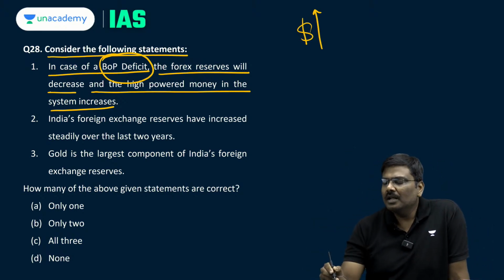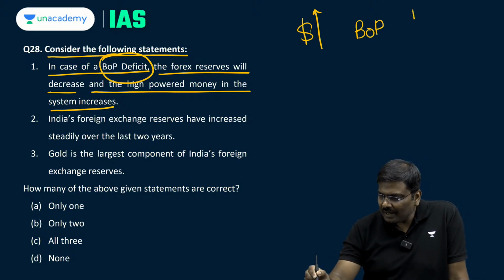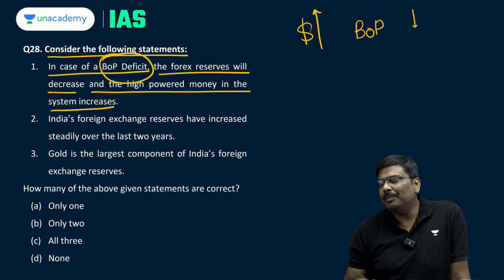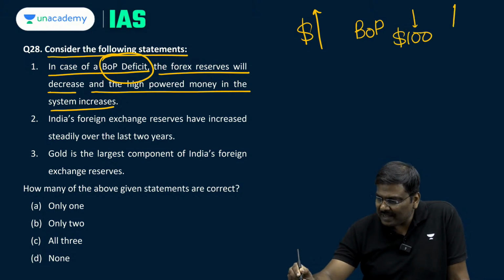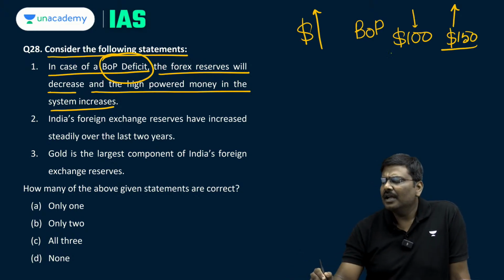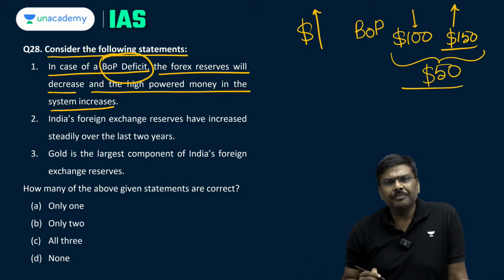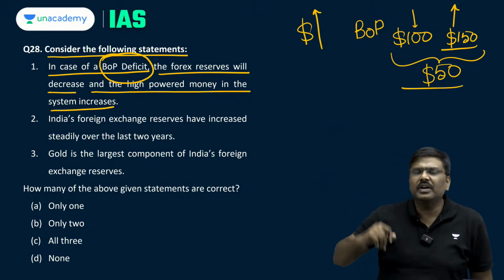For example, let's say in case of balance of payment account, total inflow, that is the revenue side of BOP, is let's say $100 and the expenditure side of the BOP is let's say $150, which effectively means additional $50 are flowing outside India. They are going out of India to rest of the world.